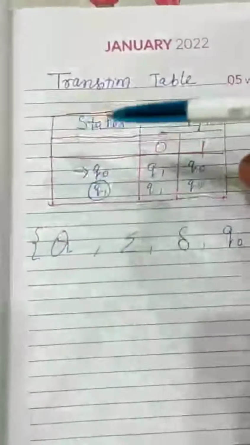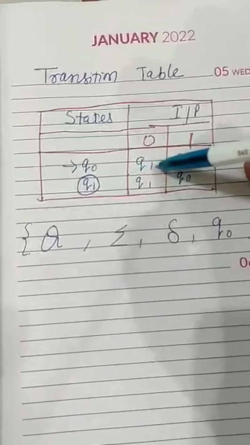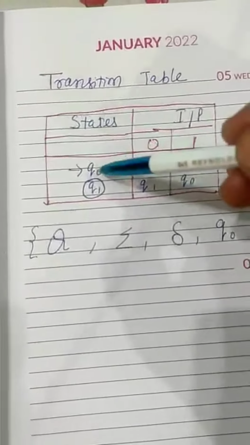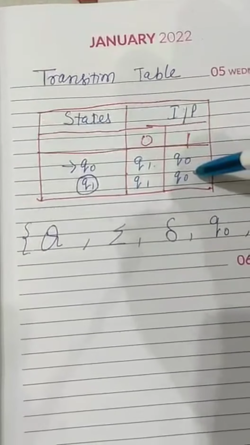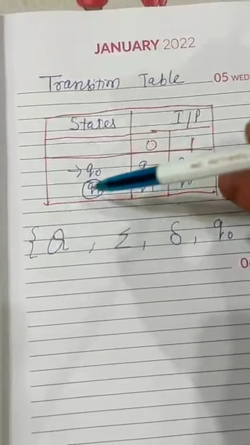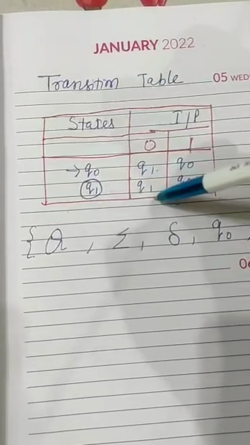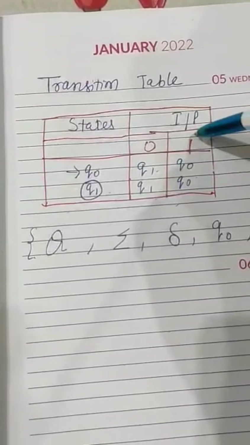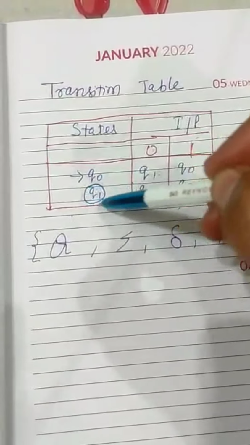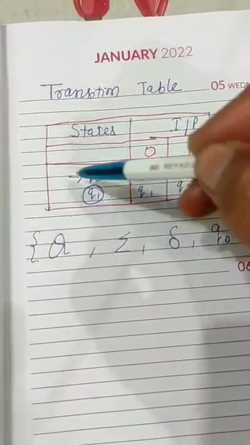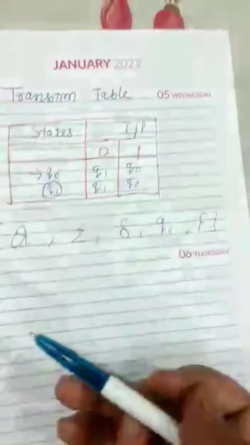When we provide the 0 input at the Q0 state, the next state is Q1. And when we provide the 1 input, the next state is Q0 itself. Same with the second state Q1. When we provide the 0 input at Q1, the next state is Q1. And when we provide the 1 input, the next state is Q0. This circle shows Q1 is the final state, and this arrow shows Q0 is the initial state.